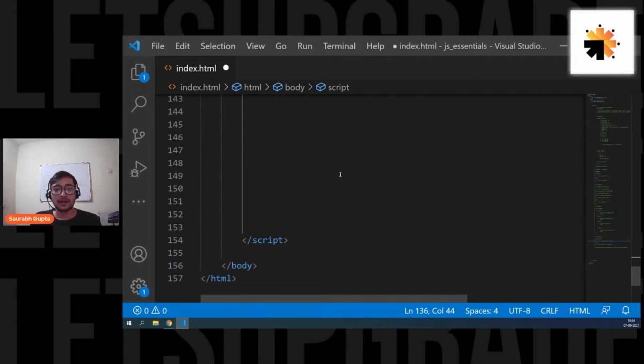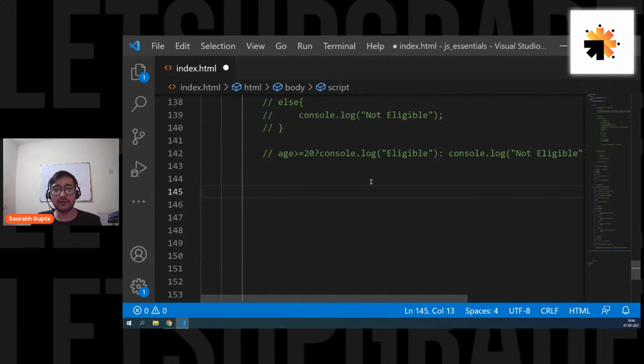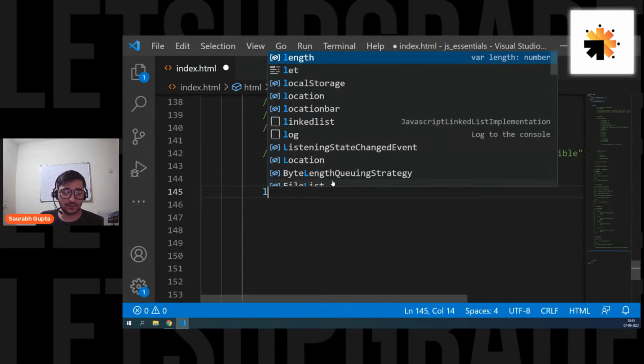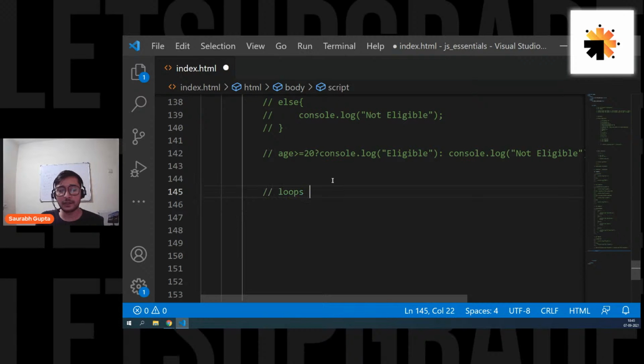Okay, now guys, can we move ahead and start learning about loops? So now we know how to create variables, how to use operators, and how to write conditions. Yes, Manas, that's totally fine, buddy. You can write more than one condition in a ternary. It's totally fine. You can go for it. Okay, perfect. Now, guys, let's move ahead and start learning loops.